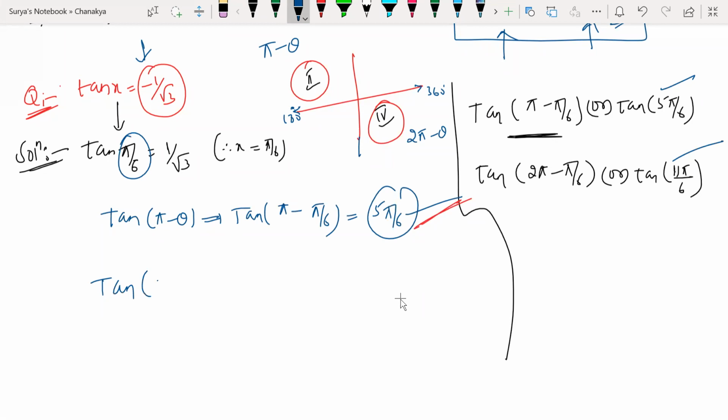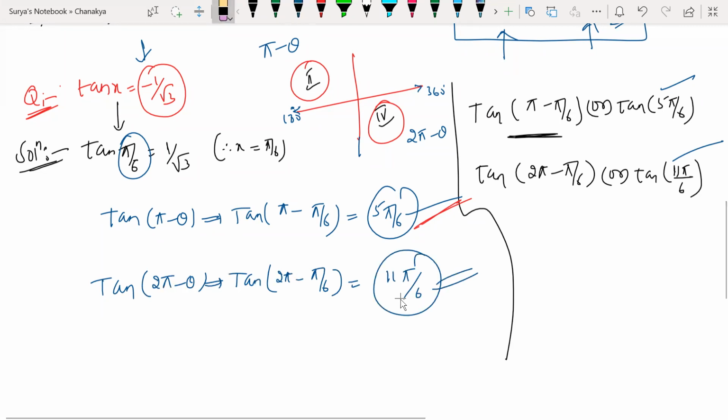So again, tan of 2 pi minus theta, which means 2 pi minus pi by 6, which can be written as 11 pi by 6. So these are the two principal solutions. Clear? This is the basic understanding of how we can solve the principal solution. Any doubts? We are looking at tan negative. In which quadrants is tan negative? Second and fourth quadrant. The second quadrant can be written as 180 minus theta, and the fourth quadrant as 360 minus theta.